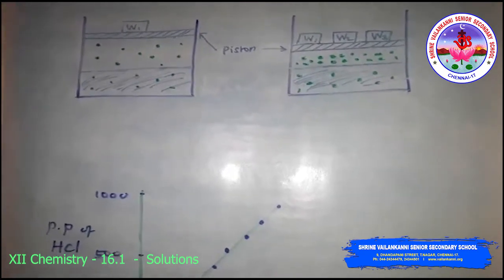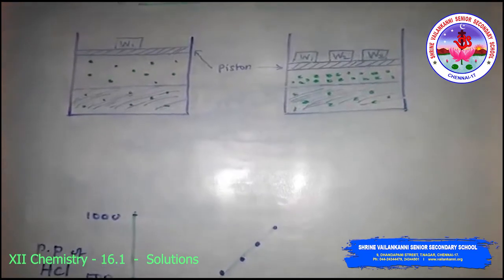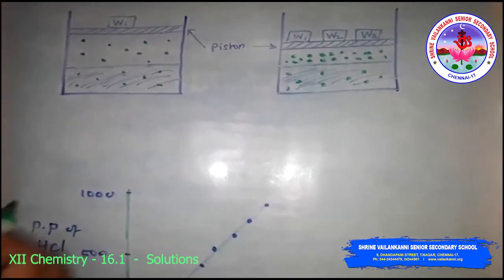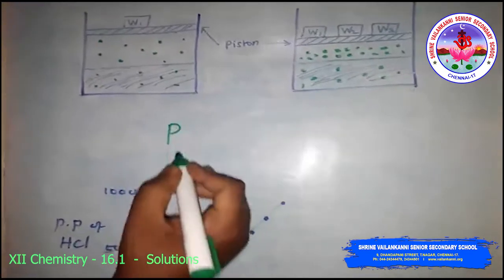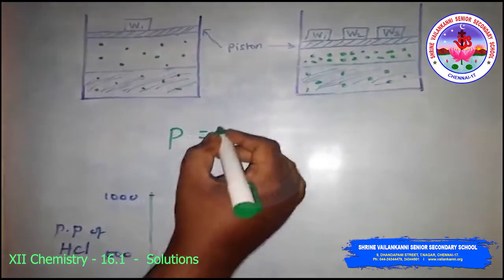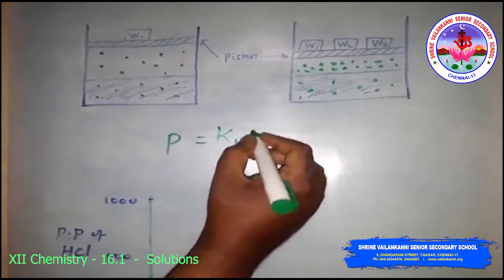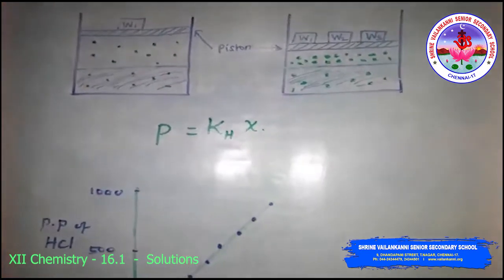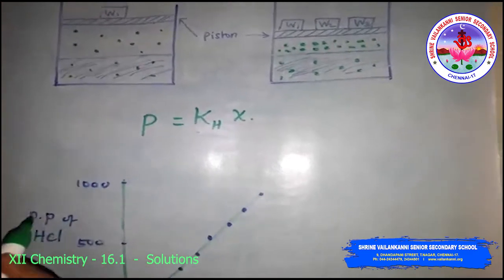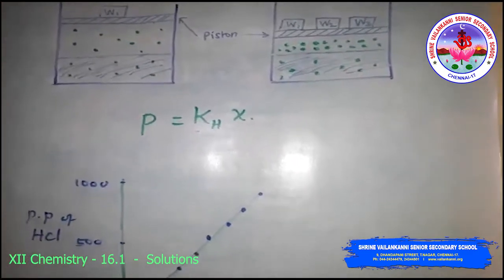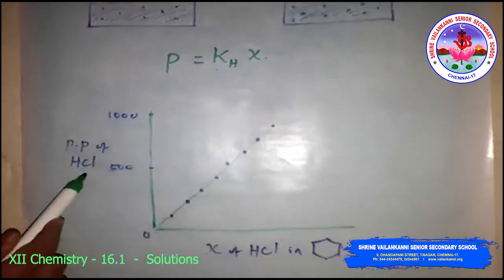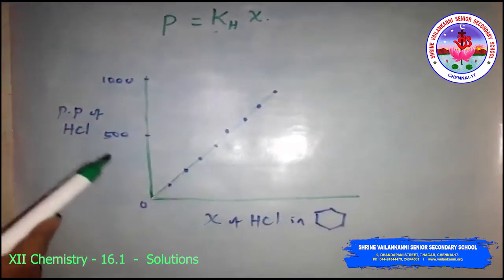See, remaining, the Henry's law is commonly stated that the partial pressure of a gas in vapor phase is proportional to the mole fraction of the gas in the solution. Simply, we can write it as P is equal to KH into X. Here the KH is the Henry's law constant.